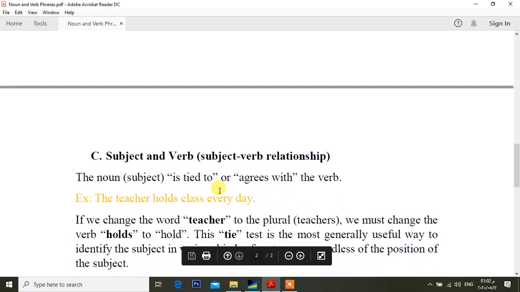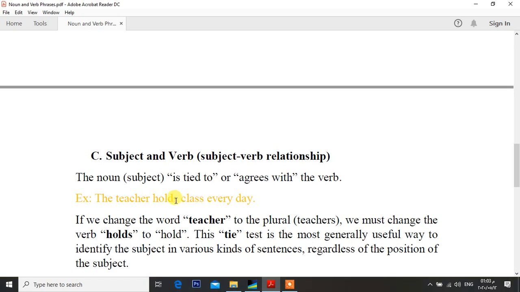In this example, the teacher holds class every day. If we change the subject from the singular form into the plural form, the teacher becomes teachers, we also have to change holds into hold. So we have to omit the third person singular.